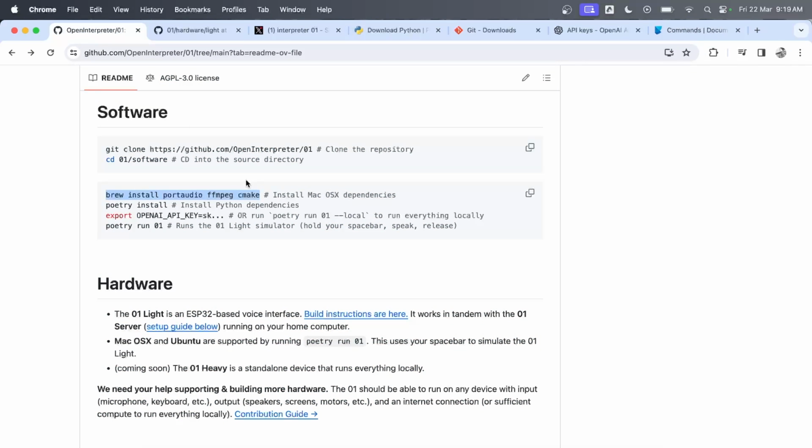Like this holds the real potential. Even if I'm able to set this up on a cloud, and then I'm able to use a device where I can just press and listen to something, which is something we saw in the demo, this is a huge thing and almost like an independent operating system that works on top of your operating system, right? So really, really cool, guys. And I'm excited to see what happens next.